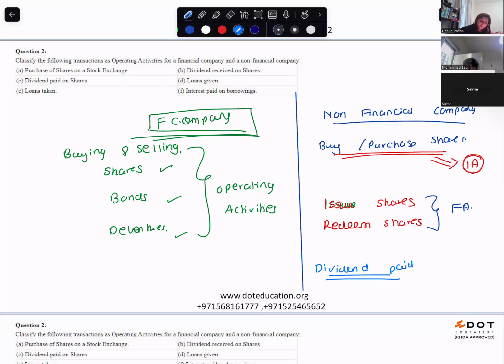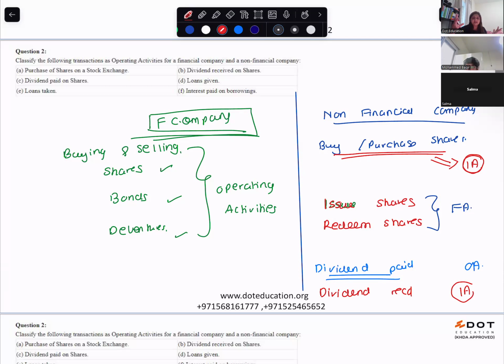Operating activity. And dividend received. Dividend received means you've invested money and you are getting a dividend. Yes, ma'am, it is investing activity.